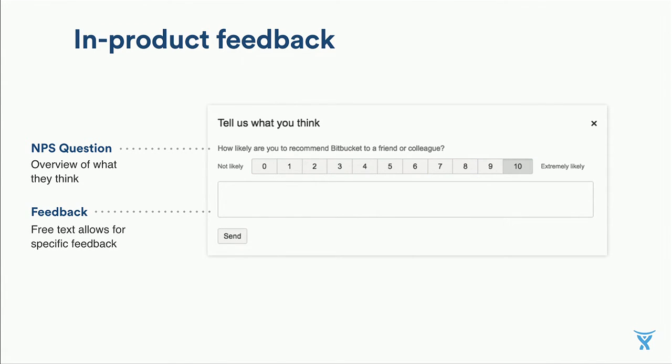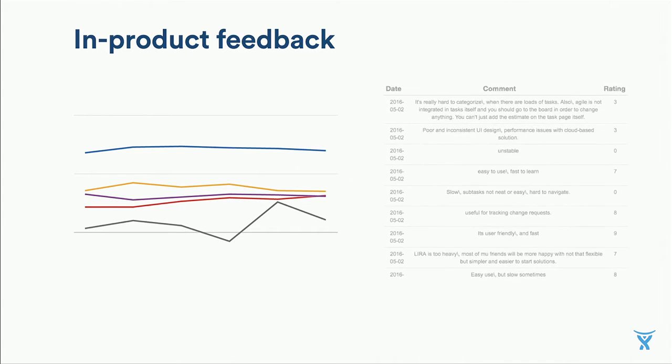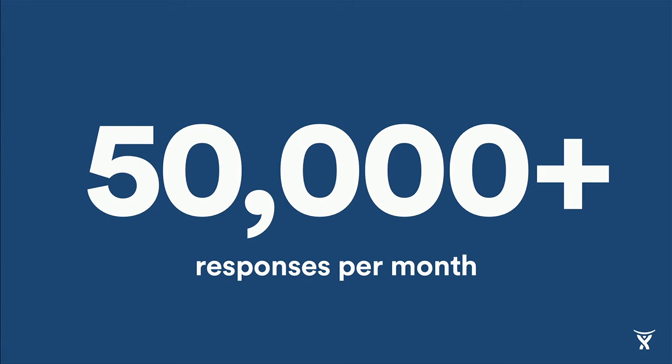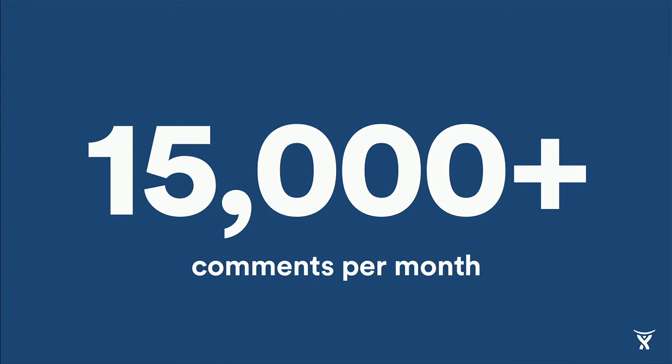Now, once they pick a rating, we also give them the ability to provide optional free text feedback. Now, this is pretty neat because we can start to visualize a pulse of what our end users think about our product in the terms of an NPS score. But what's even cooler, in my opinion, is that we can start to get specific feedback on what each and every one of our customers love and loathe about our individual products. But there's one problem. We have over 50,000 responses per month, and 15,000 of them have free text feedback.